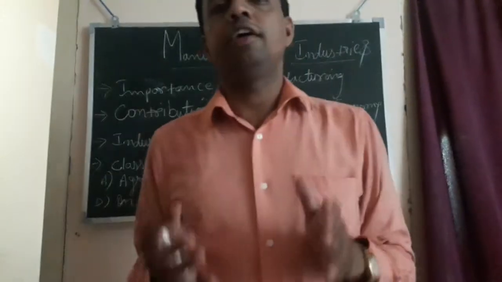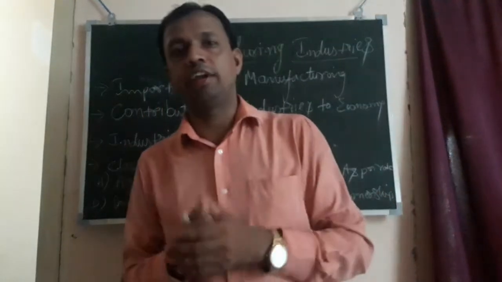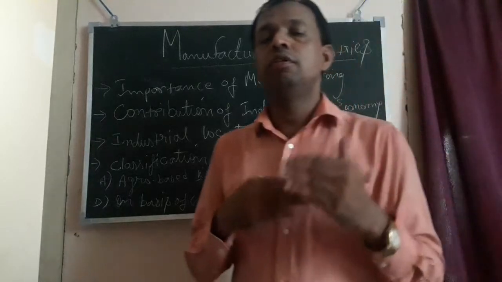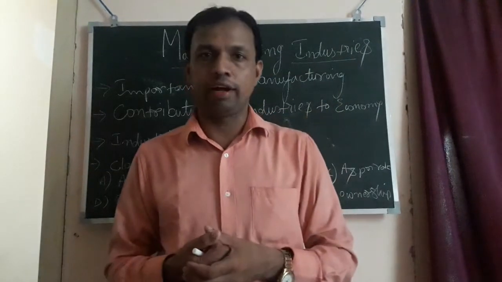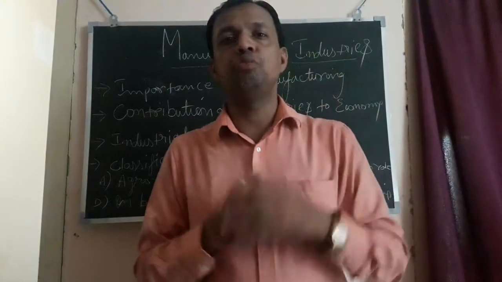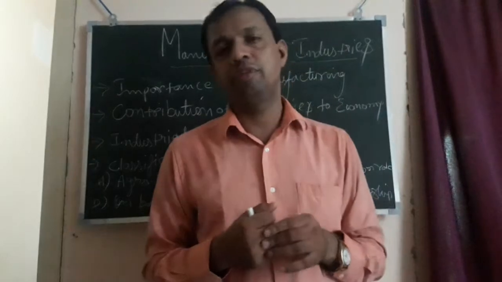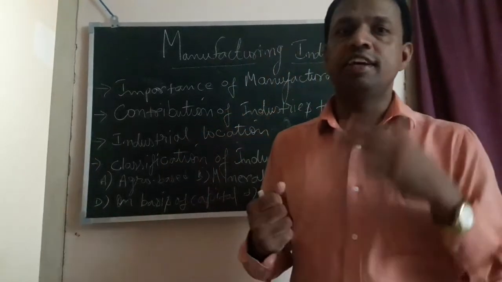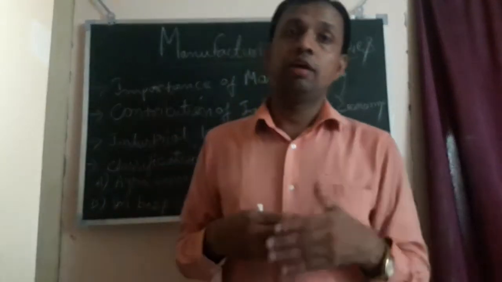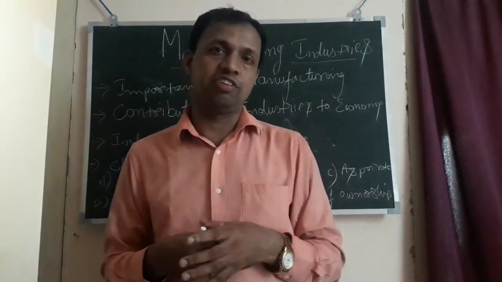See, anything which we convert into a finished product, any raw material, when we convert it into a finished product or a complete product which is used or consumed by a consumer, such types of industries come under manufacturing industries. The industries which use raw material for their processing, for manufacturing, are known as manufacturing industries.